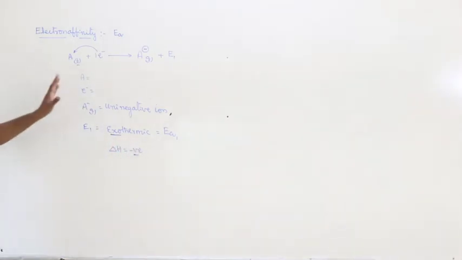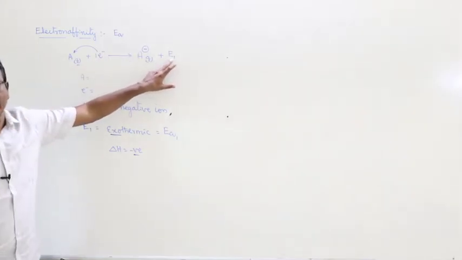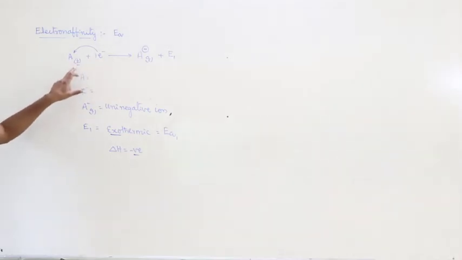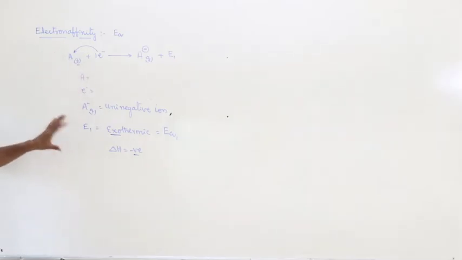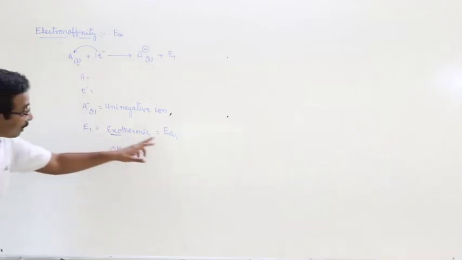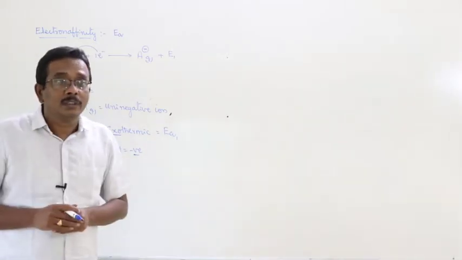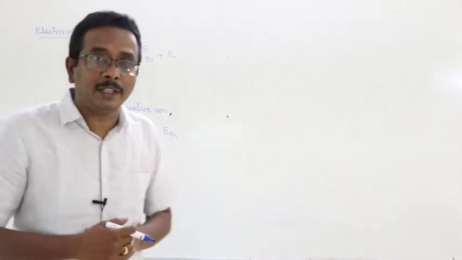So the amount of energy liberated or released when an electron is added to an isolated neutral gaseous atom in its ground state is known as electron affinity, and here this is known as first electron affinity.